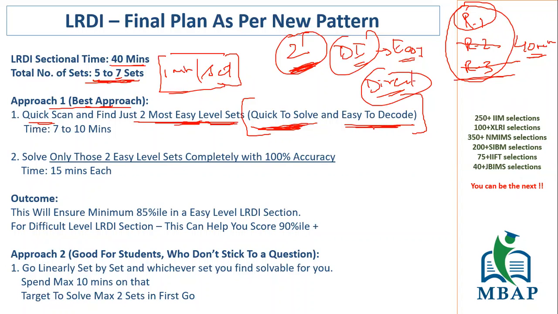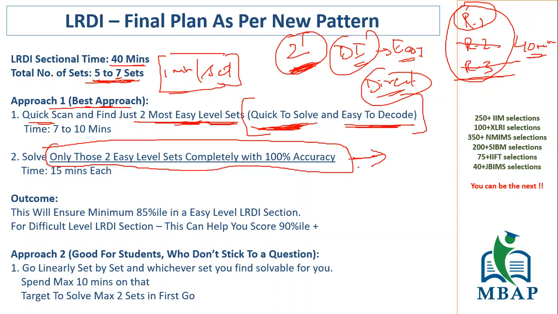I'm going to tell you how you can master this part also, so be there till the end of the video so that you understand how you are supposed to master this part. Solve only those two easy level sets completely with 100% accuracy, and this is a mantra. Guys, if you're doing this, I'm telling you, you are ensuring the IIM sectional cutoff is cleared. Nothing in terms of R1, R2, R3, just the two easiest sets.